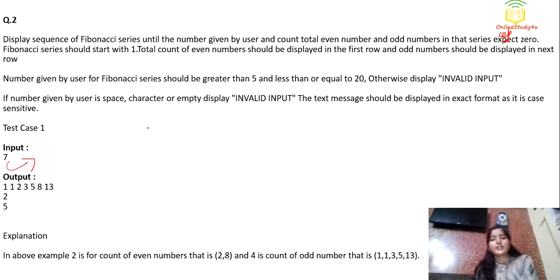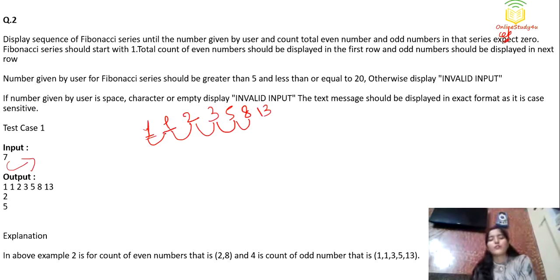What is the Fibonacci series? Suppose you have two numbers 1 and 1. The next number is the addition of these two, that is 2. The next is 3, then 2 plus 3 is 5, 3 plus 5 is 8, and 8 plus 5 is 13, and this is how it continues. Here the user has given 7, so we have to print 7 elements only: 1 2 3 4 5 6 7. Since the Fibonacci series will start from 1, that's why we start from 1.